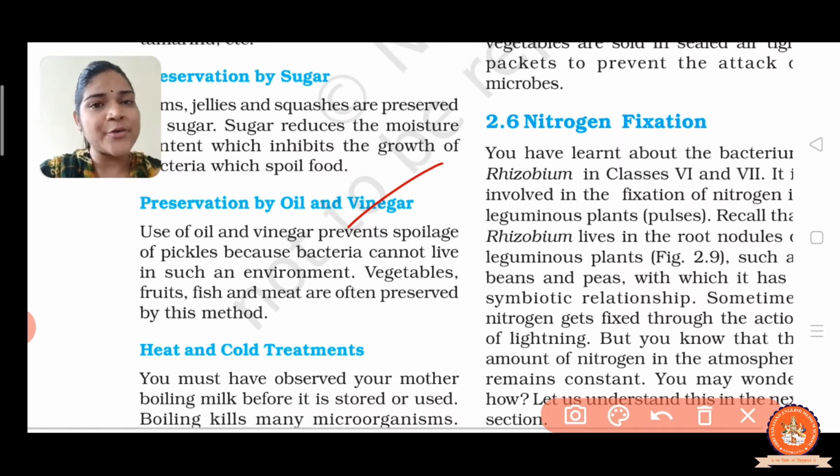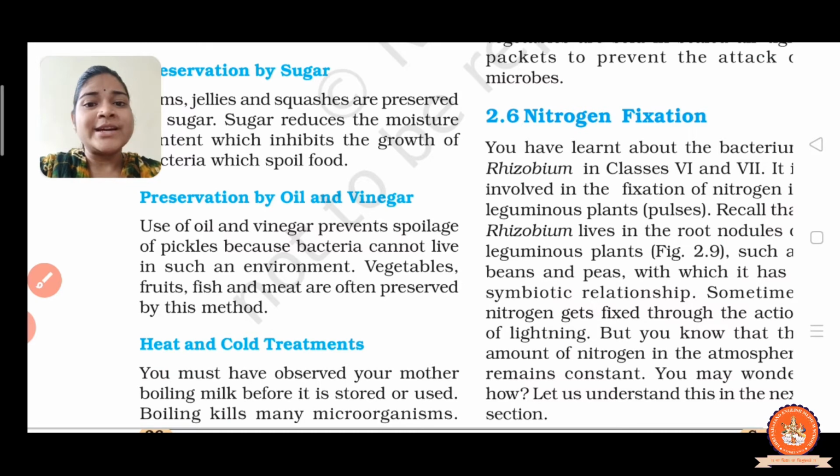She mixes it every year, and you also notice that the taste of the pickles stays the same throughout the year. They do not spoil. Why does this happen? Let us discuss.